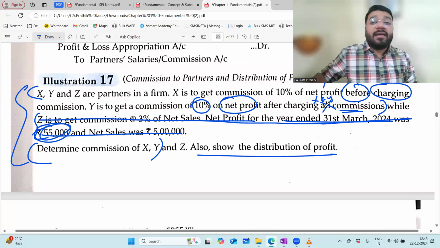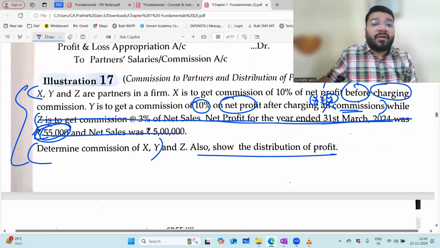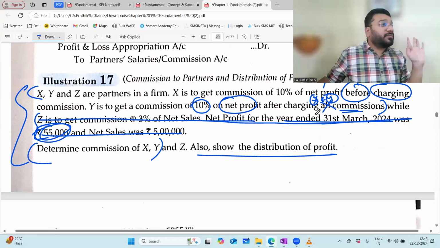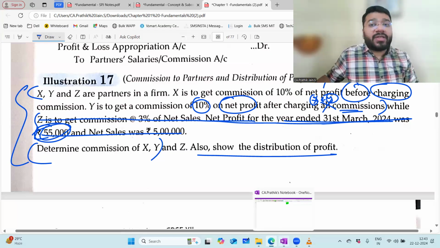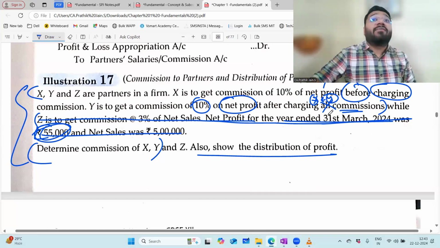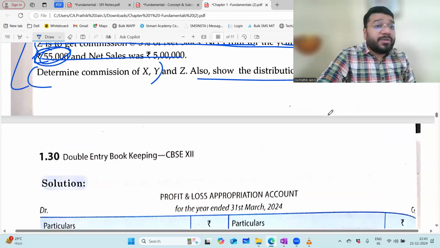But the answer, they have not done it that way. How have they done it? They have done only after charging X and Y's commission. I'll prove it. Let me change the question for a second. Y is to get a commission of 10% on net profit after charging X and Y's commission. The question is changed. Please change the question. Don't put the word "all", because the solution they have not done for all. The solution they have done only for X and Y's commission to be deducted.